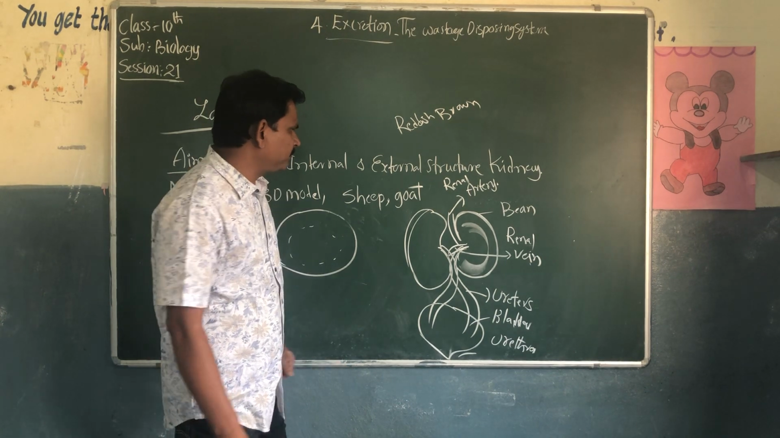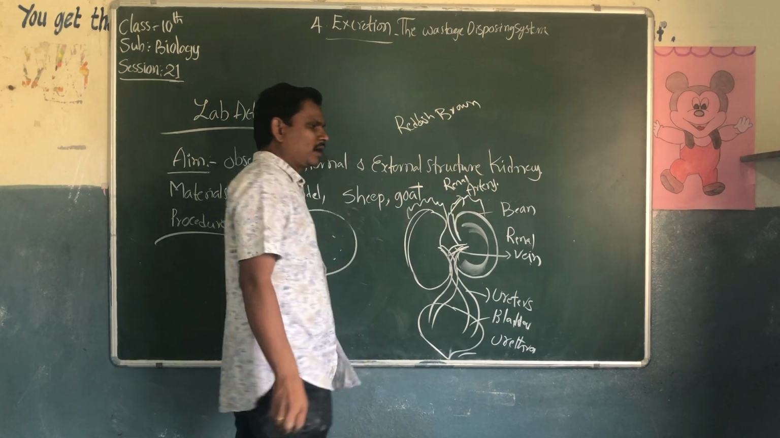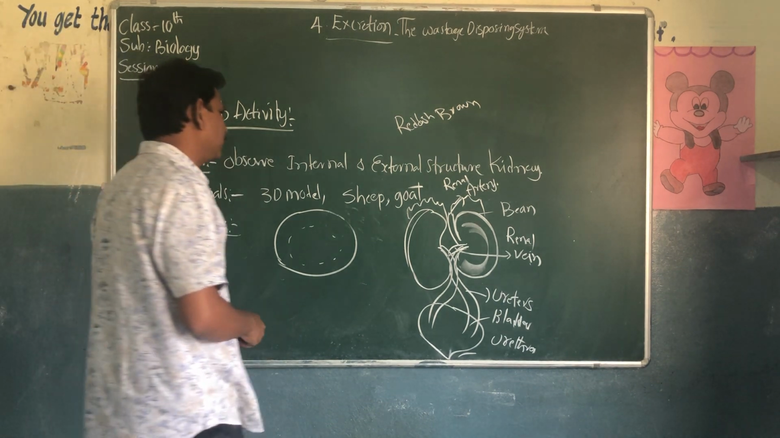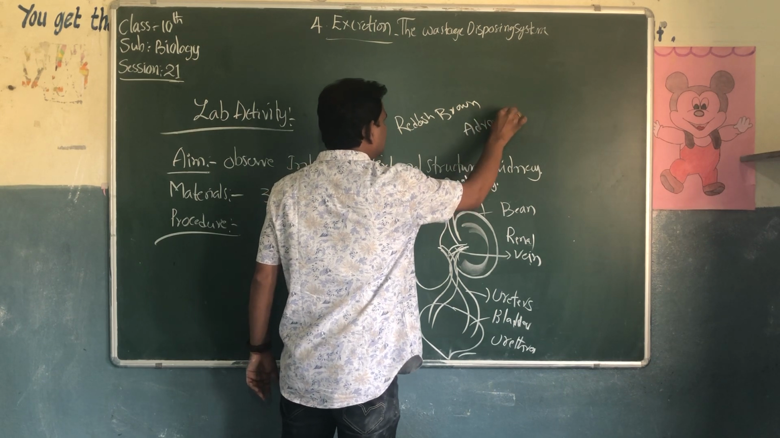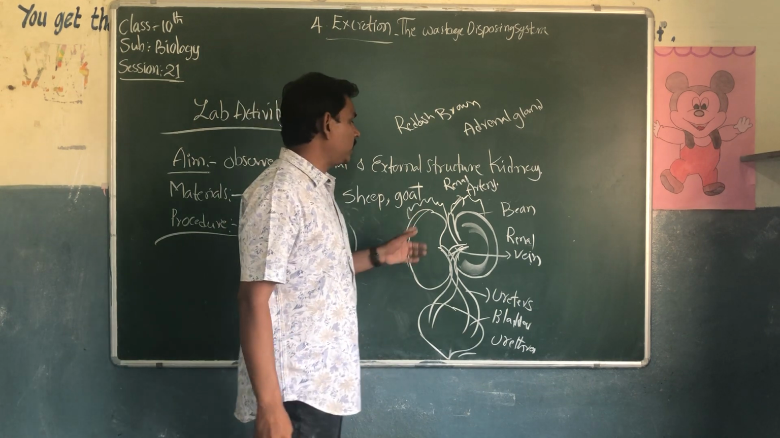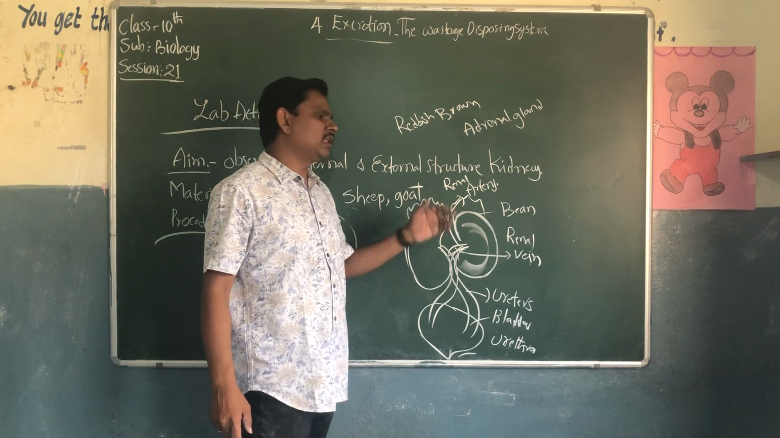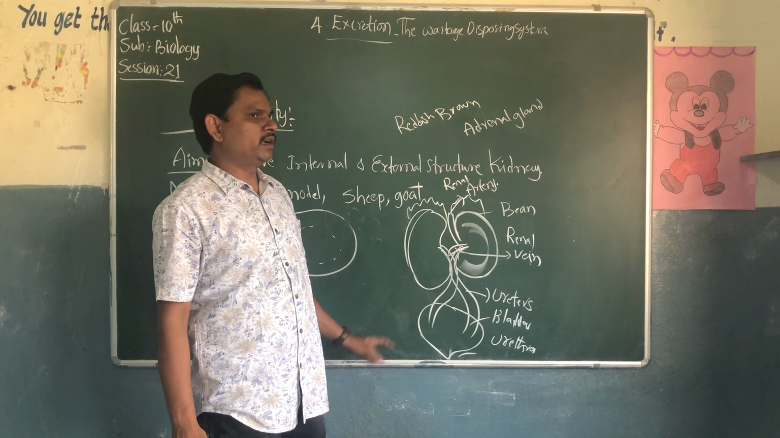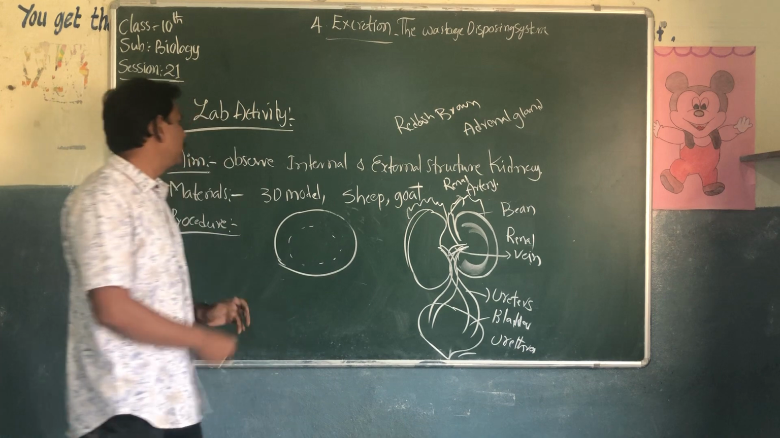We can see some substance present on the kidney. What is this? These are nothing but a gland, the adrenal gland. An adrenal gland is located on each kidney. The right kidney is lower than the left kidney. What could be the reason? You should find out the answer and tell me. Okay? So this is about the lab activity.